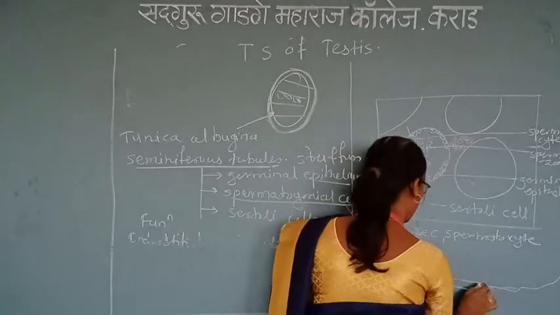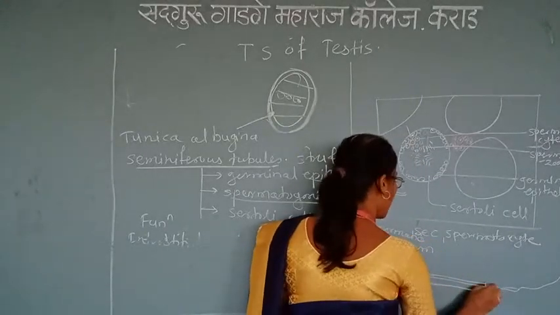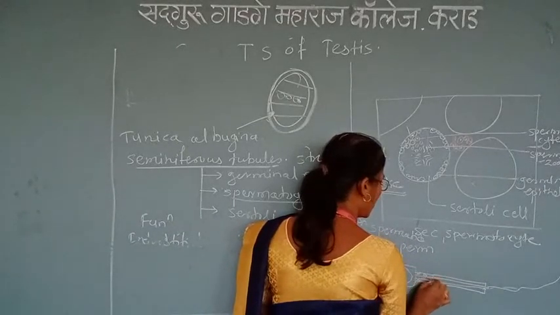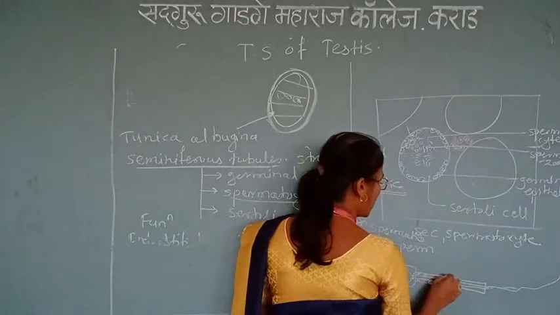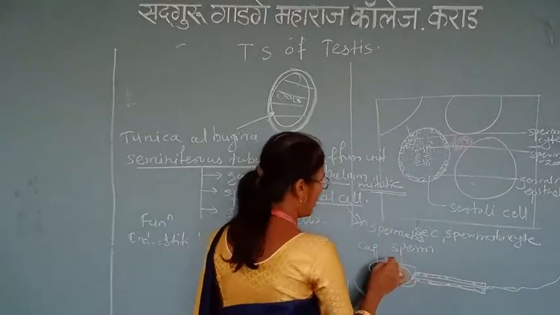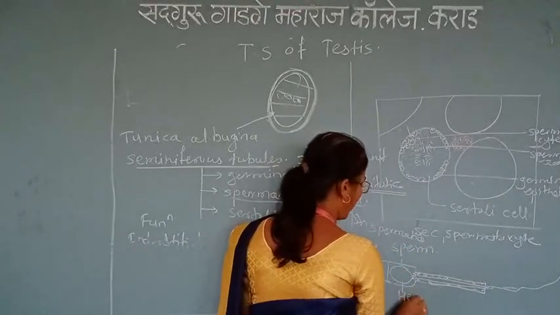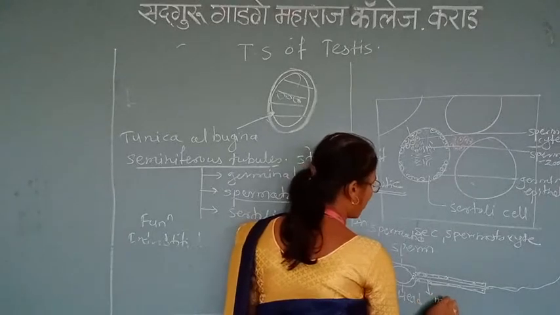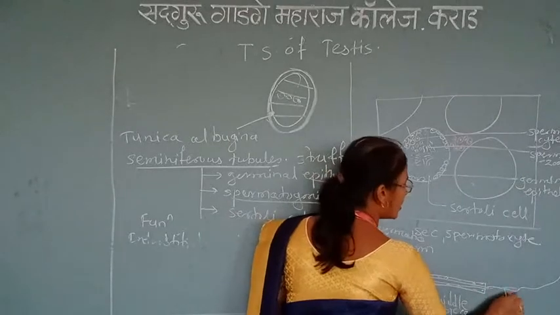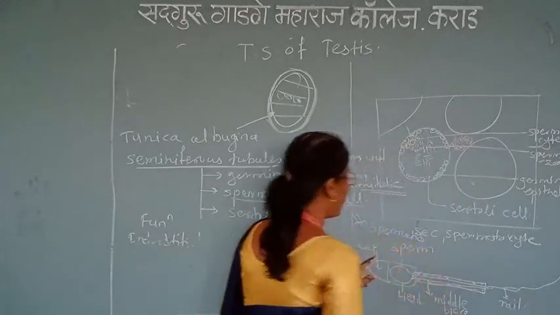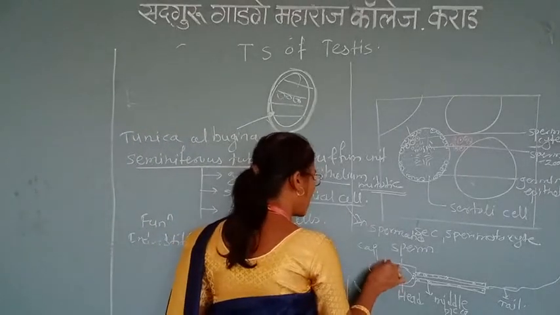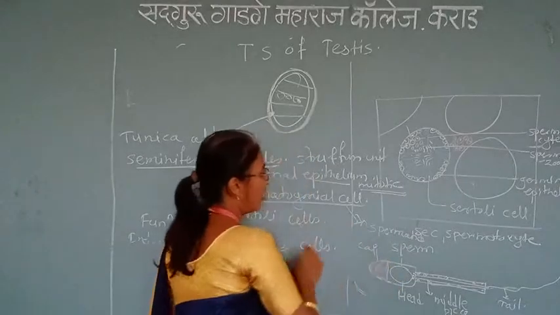And here is the tail. This is the typical structure of the sperm, which contains three parts: the cap, that is the head, the middle piece, and this is the tail. This is the typical structure of sperm, which has a cap. It is the capping part of the sperm.